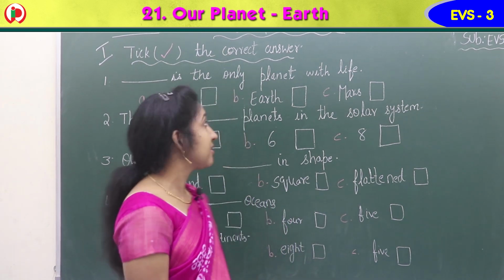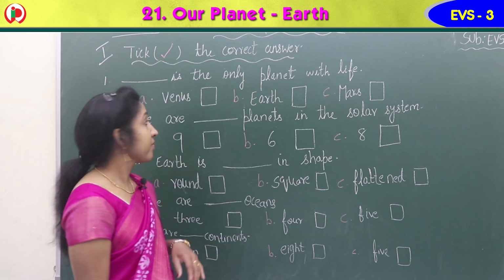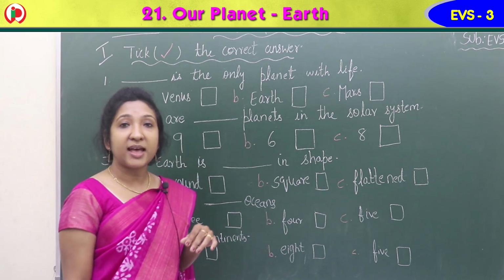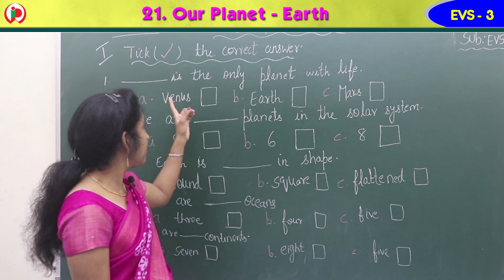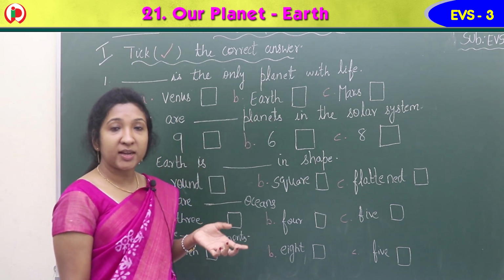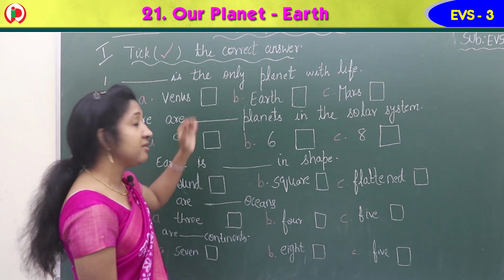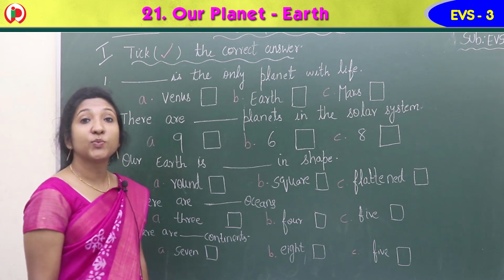Let's see the first exercise. The first exercise is tick the correct answer. 5 questions are there. Each question has 3 options, Option A, B, C. Read the question carefully. Tick the correct option in the square box given. So the first one, dash is the only planet with life.